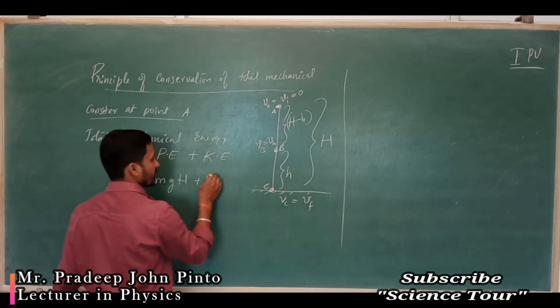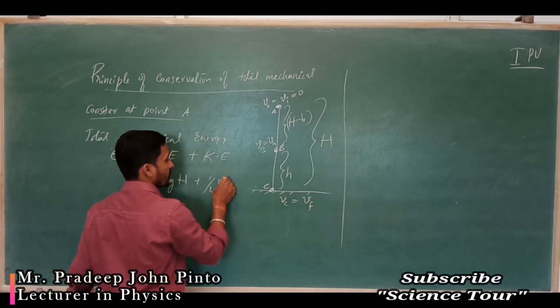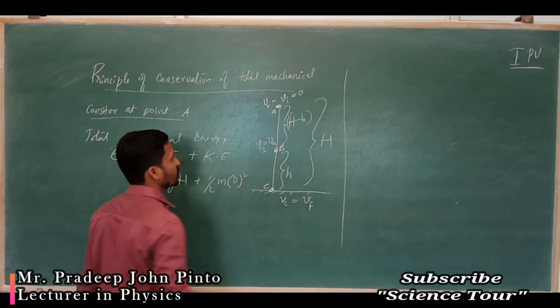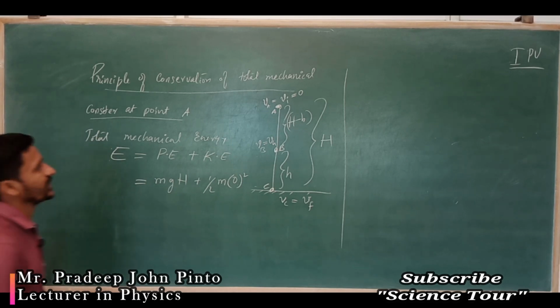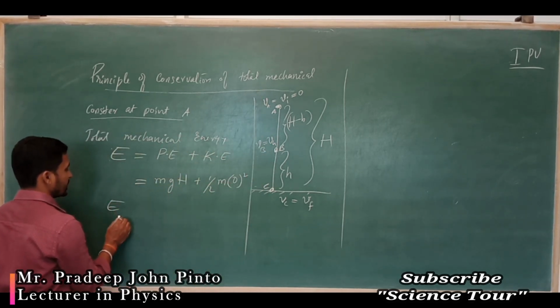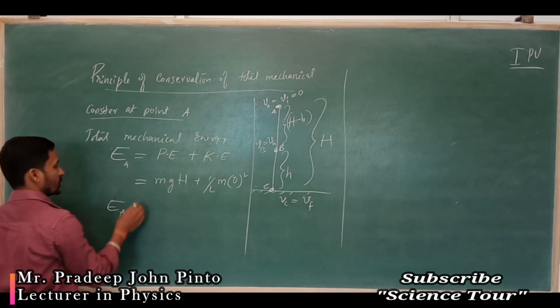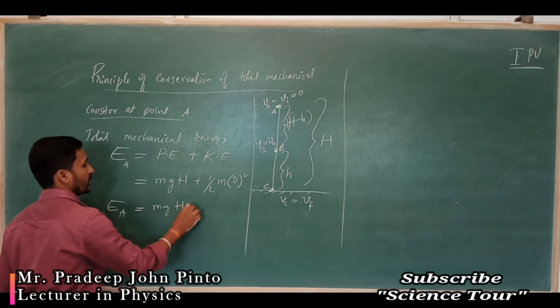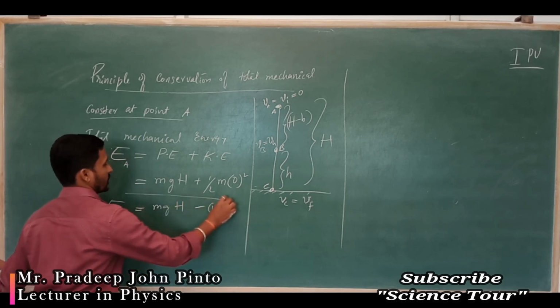What is kinetic energy? Half m v square, which is nothing but 0 square, because it does not have any velocity there. So energy at A will be equal to m into g into H, equation 1.